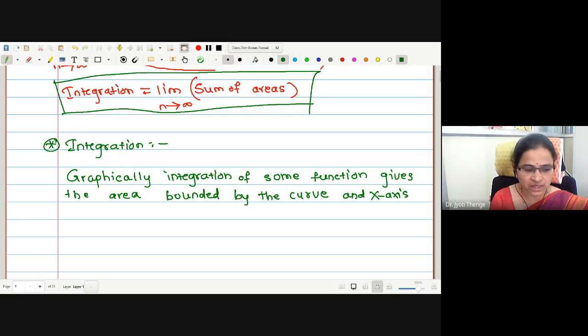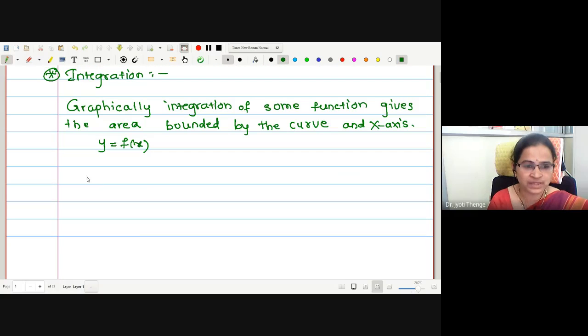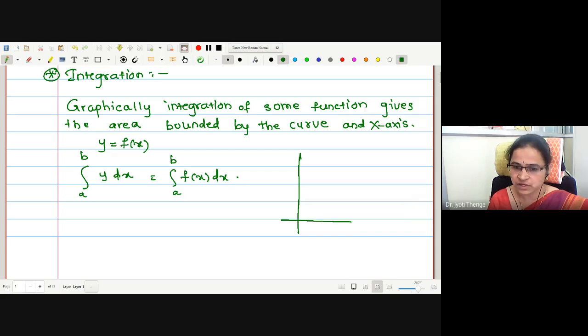Why am I saying x-axis? Because the curve we are taking under consideration is y equal to f of x, and integration we are doing with respect to x. Integration a to b of y dx means integration a to b of f of x dx. This is what we are following, and that's why this is giving us the area.